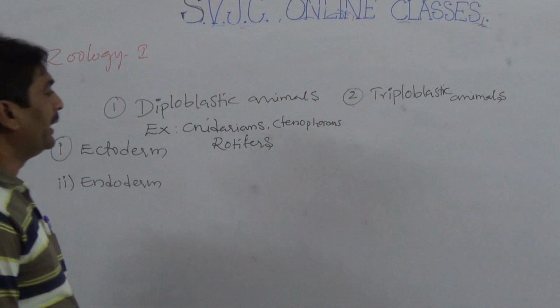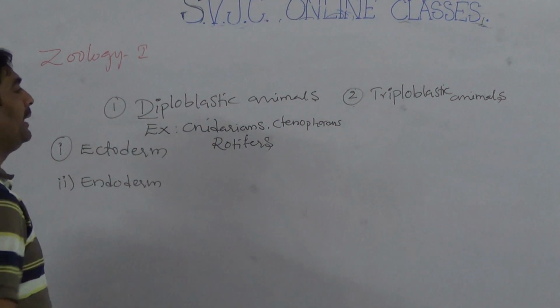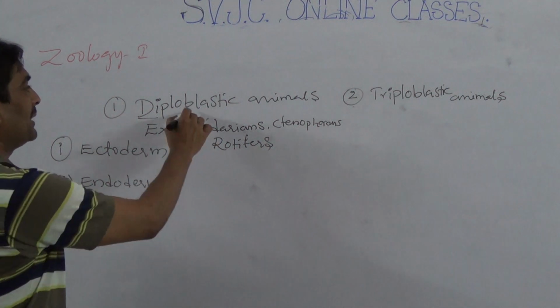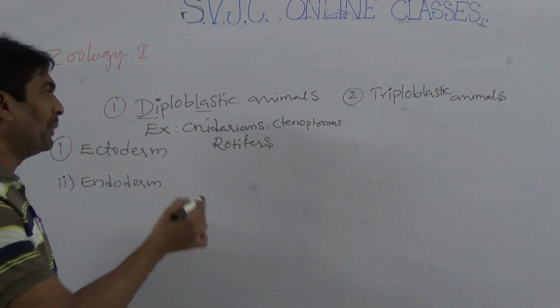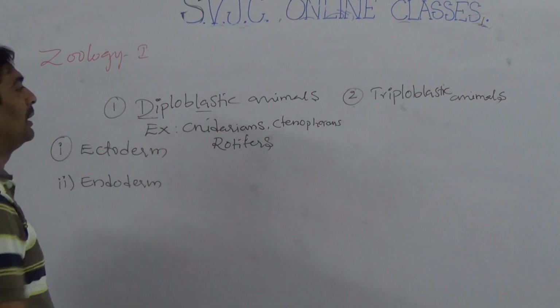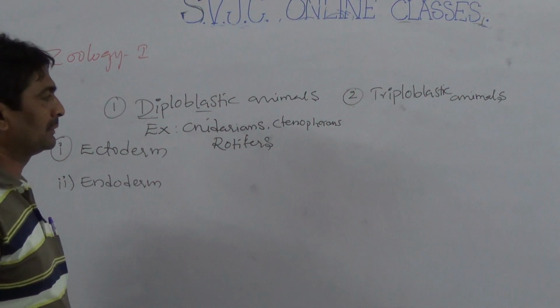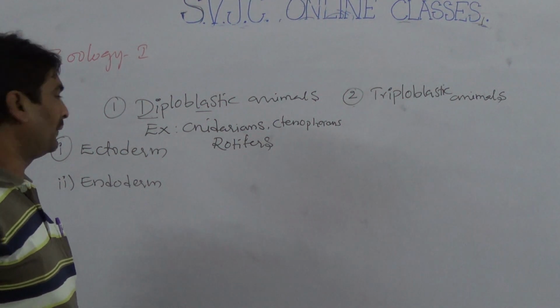So cnidarians, ctenophorans, rotifers belong to diploblastic. Diplo means two, blastic means layers. Two embryonic layers are present in those animals, so they are called diploblastic.